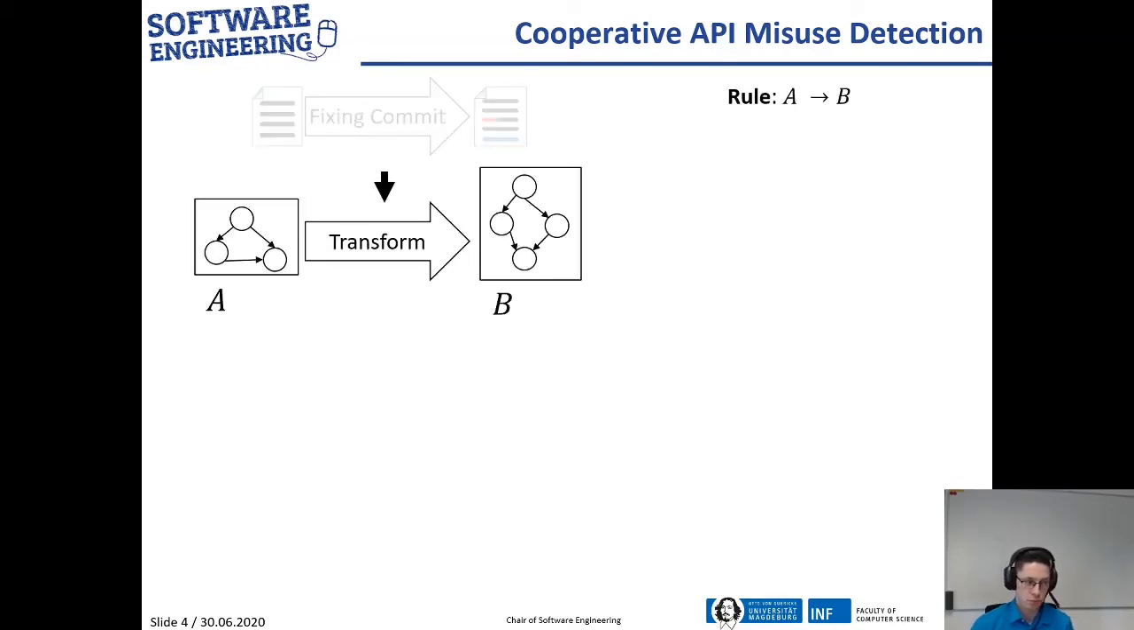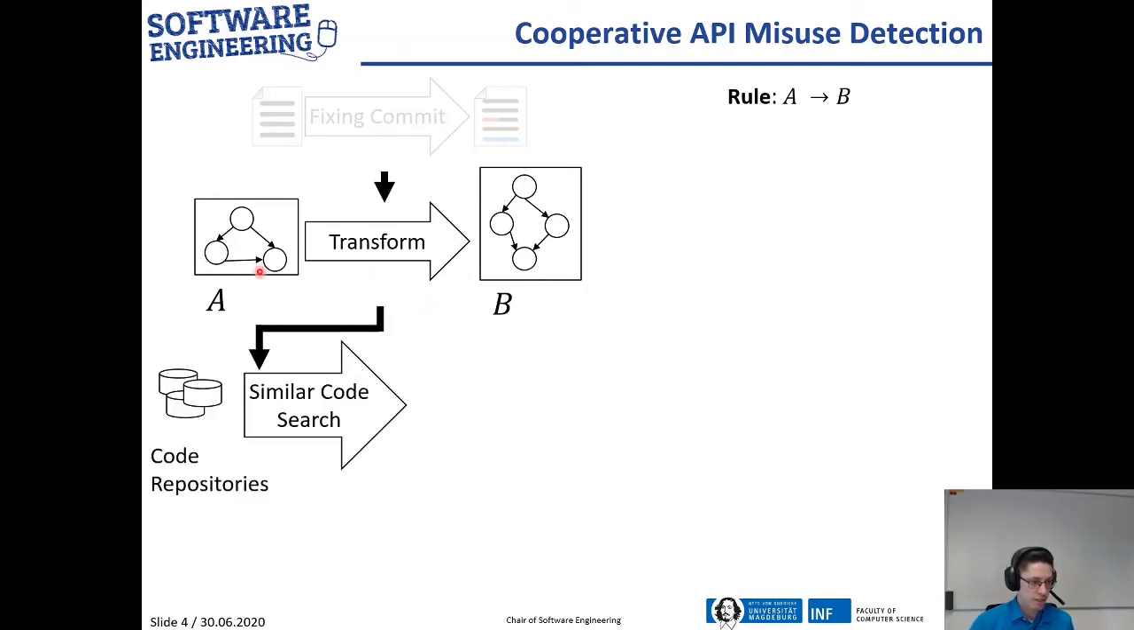a correction rule. This correction rule is in the form of A to B, where A is a graph representation of the code with the misuse and B is a graph representation of the code without the misuse. So generally this rule describes how to transform the misuse into the fix.